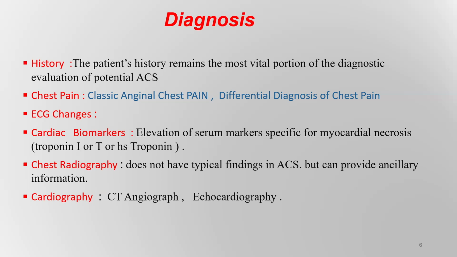The chest radiography, chest X-ray, doesn't have a typical finding in acute coronary syndrome, but can provide ancillary information. In a case of aortic dissection, you will find a wide mediastinum. In a case of congestive heart failure, there is bilateral lung congestion and cardiomegaly, or in pneumonia, consolidation will be seen in the chest X-ray. Other tests include angiography, CT angiography, and echocardiography. In echocardiography, there are wall motion abnormalities, hypokinesia or akinesia.